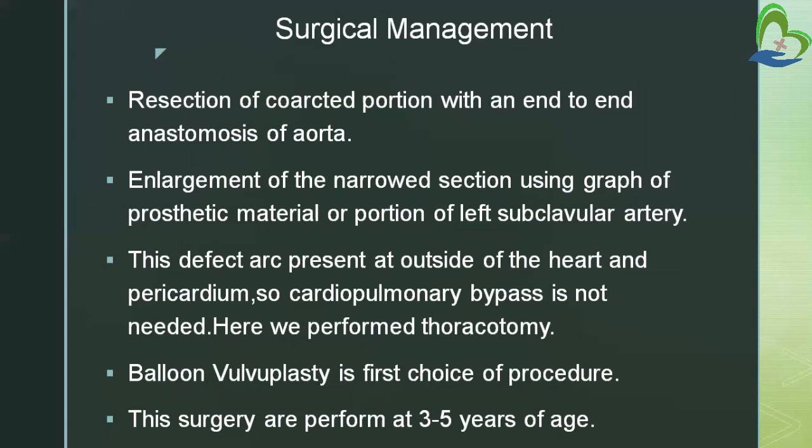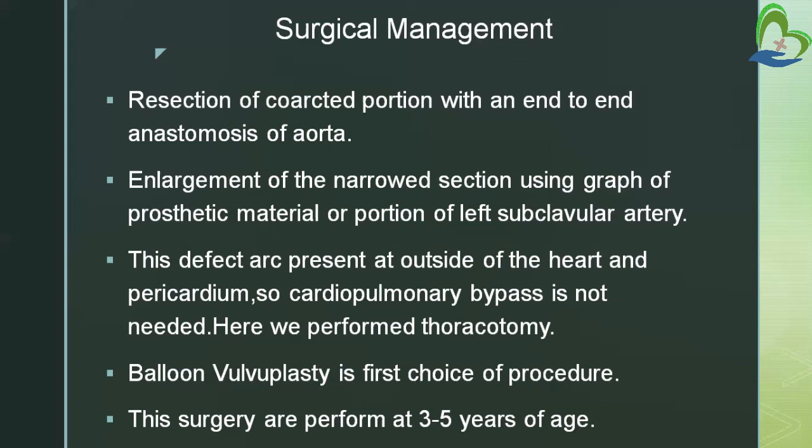These defects are present outside of the heart and pericardium, so cardiopulmonary bypass is not needed. Here we perform thoracotomy. We have seen that this defect is not present in the heart. It is present in the aorta, that is at the ductus arteriosus site. As it is present outside, cardiopulmonary bypass is not needed. Here the surgeon will go for thoracotomy.